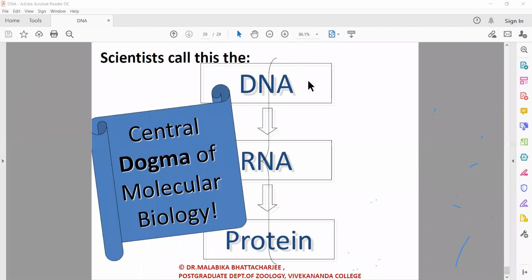If DNA is the genetic material, RNA will take the information. If RNA is the genetic material, then on that RNA, DNA will be synthesized. That is known as complementary DNA. So this was known as the revised central dogma. This was the new form of central dogma, where this process became bidirectional. The information can be transferred from DNA to RNA and from RNA to DNA.